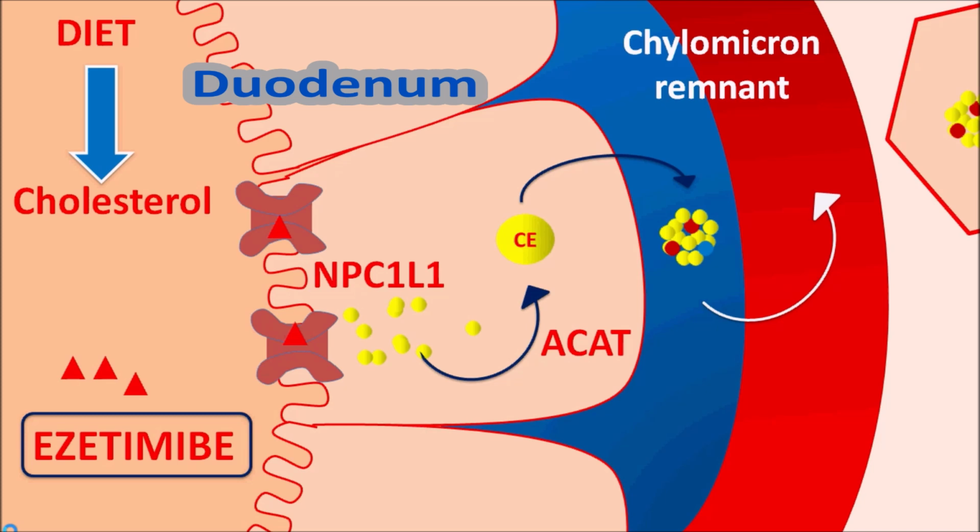One of the important points is that ezetimibe is blocking the transport of cholesterol specifically. Therefore, it is not interfering with the absorption of other lipophilic compounds such as vitamins A, D, E, K, as well as lipophilic drugs such as digoxin. All their absorption is not affected by ezetimibe. On the other hand, bile acid binding resins can reduce the absorption of lipophilic drugs and vitamins, but ezetimibe is free of such drug interactions.